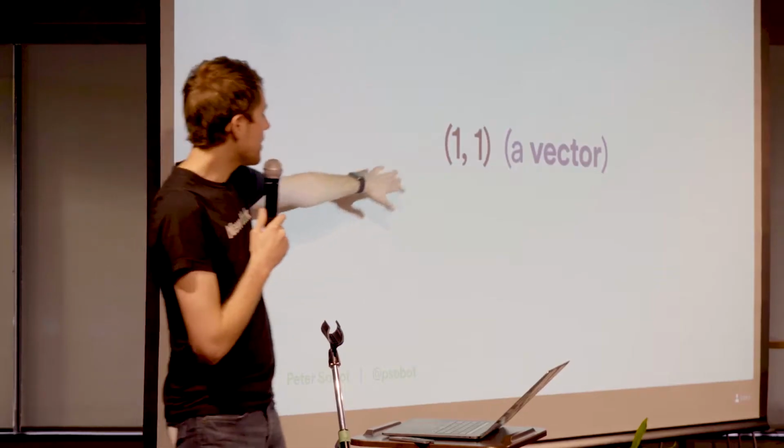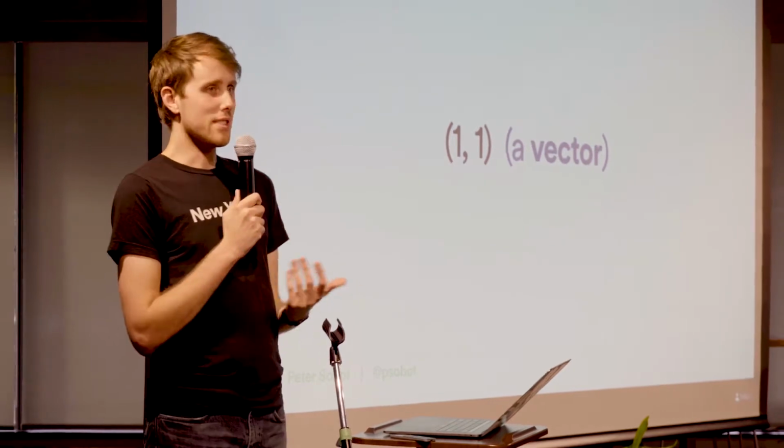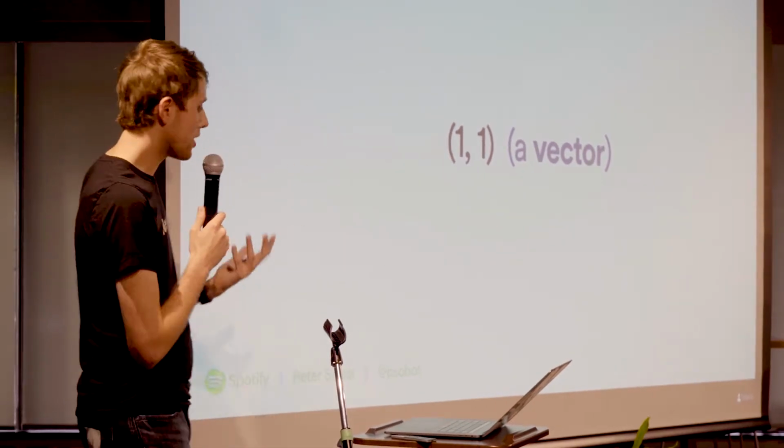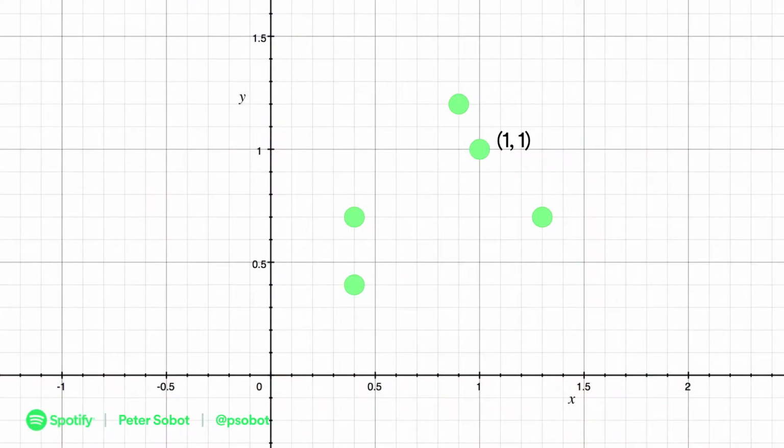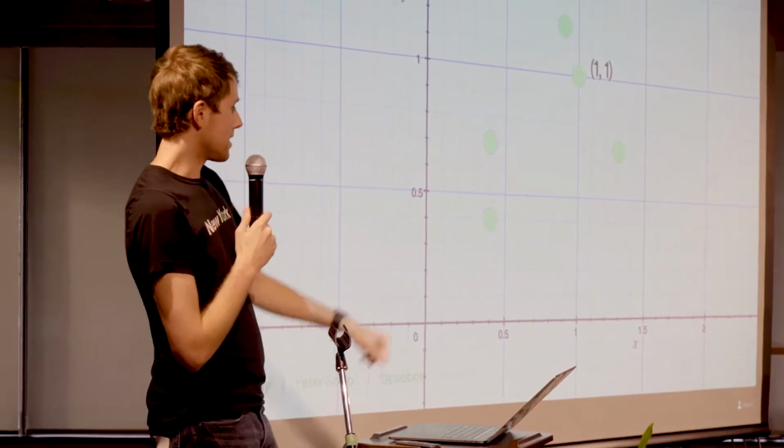So we have this right here. Let's say this 1, 1 is a vector. Well, how does this help us with recommendations? It seems like I'm just going on a throwback to grade 12. Well, what this actually does is it allows us to compare things based on properties that we can give to tracks or artists or albums. So here's a graph. There's a vector right there in the middle, 1, 1. And let's give names to these axes. Let's say on the x-axis, this is how funky a track is.